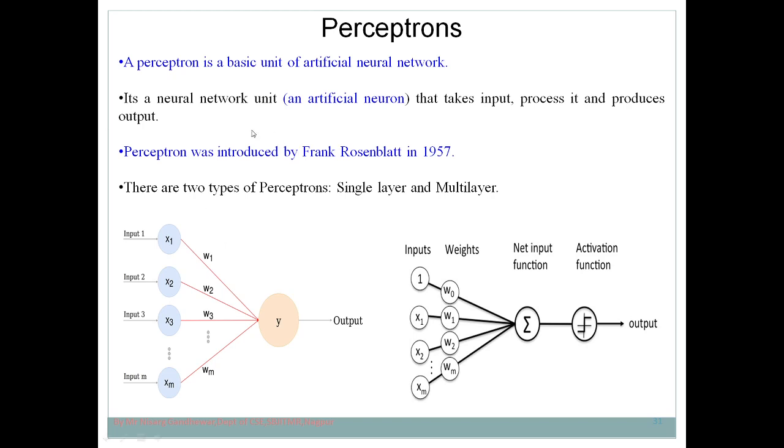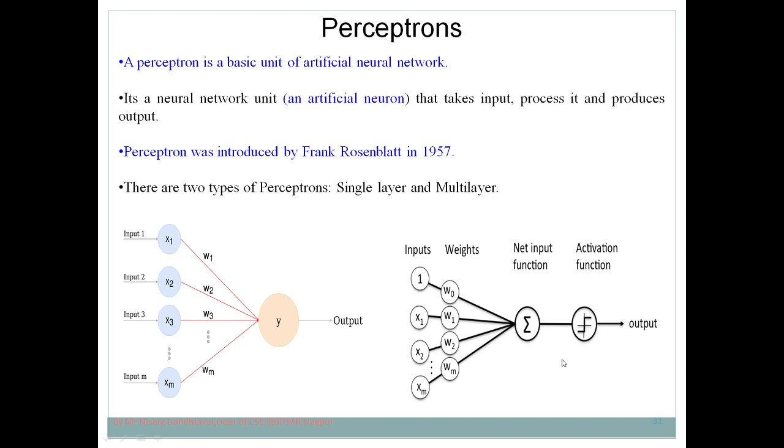There are two types of perceptron: one is the single layer perceptron and the other is the multi-layer perceptron. First of all we talk about the single layer perceptron. I just showed you this architecture. We can say this is a simple single perceptron. These are the inputs, these are the weights, and it produces the output. This is a similar structure: input, weights, and here you get the output.